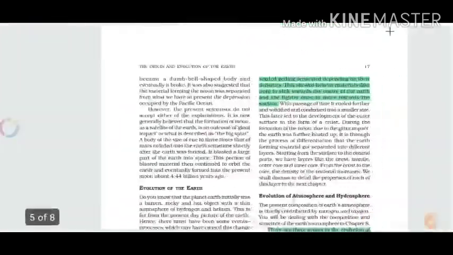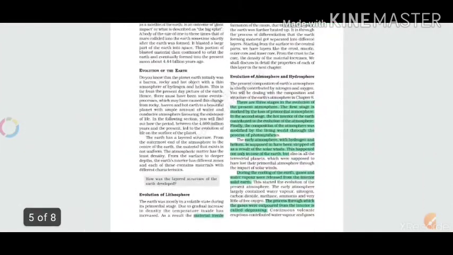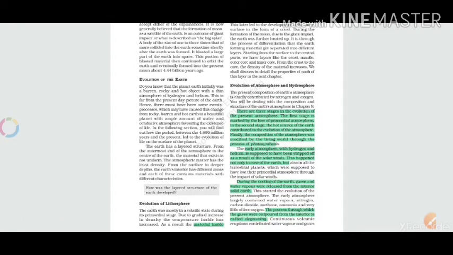So moving further to the next page, we have the topic of evolution of the earth. As we all know, it was not the case from the starting as it is at present, because today we have so much water, up to 70% of water on the earth, as well as so much variety of life.